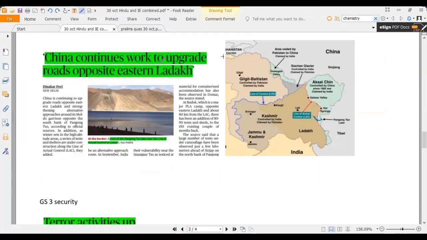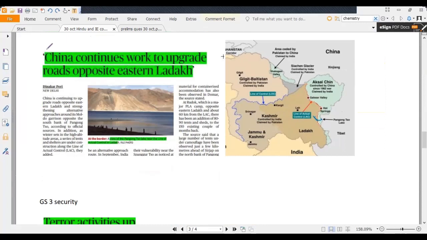Now moving forward, the next news item is related to China and India. China continues work to upgrade roads opposite Eastern Ladakh. There was a crisis at the LAC between India and China for a couple of years, but recently it has been resolved.